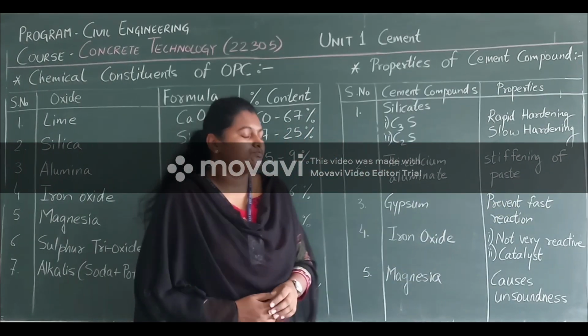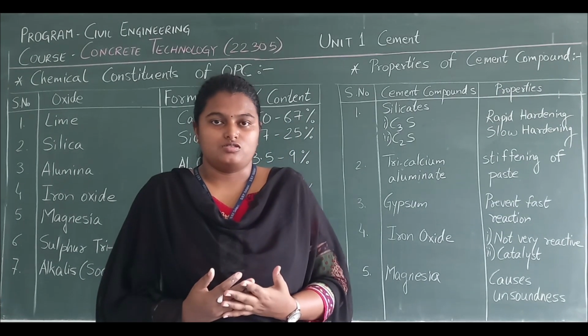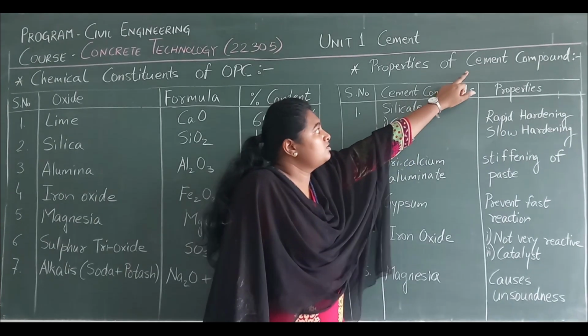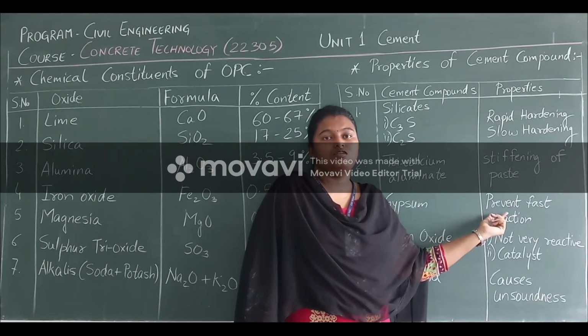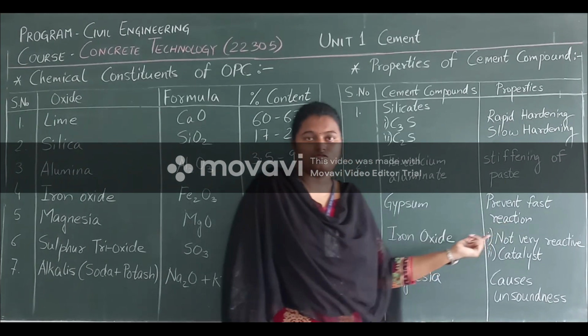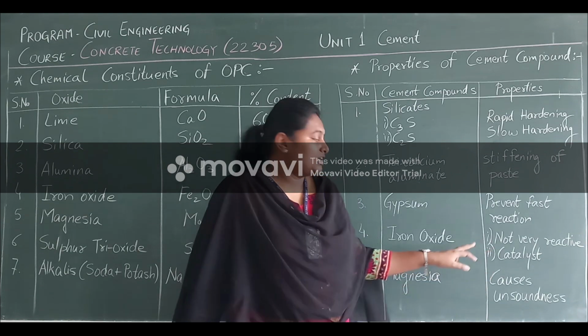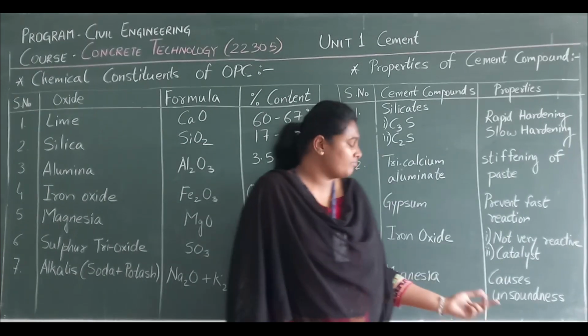Next, gypsum. Gypsum has the property to prevent fast reaction of cement. When cement and gypsum react, it prevents fast reaction. Next we have iron oxide. We can see there are two properties. First one is not very reactive.